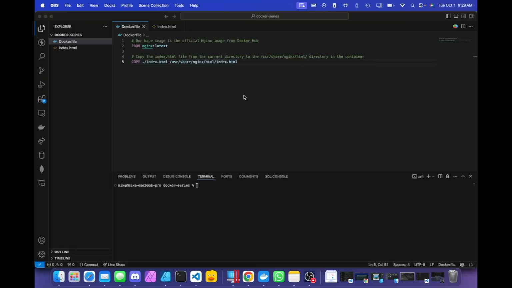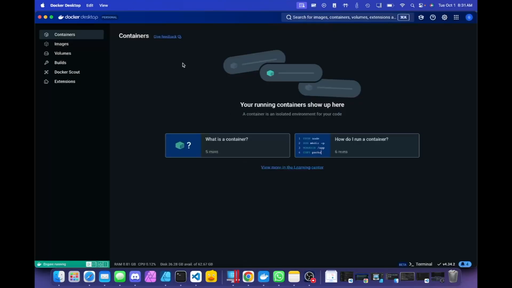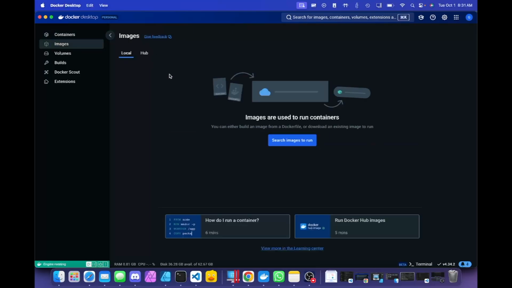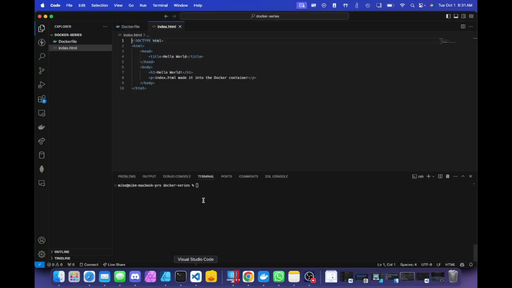Before we get the container running, let's take a look at Docker Desktop. You can see on the Containers and Images tabs that there are currently no containers or images on my machine. Once we start the process of building the image and running the container, you'll see these sections populate with some data. Let's go back over to our IDE and run some commands.